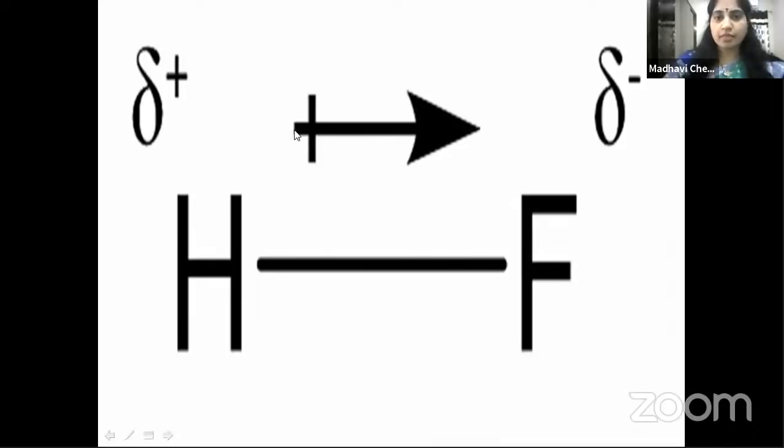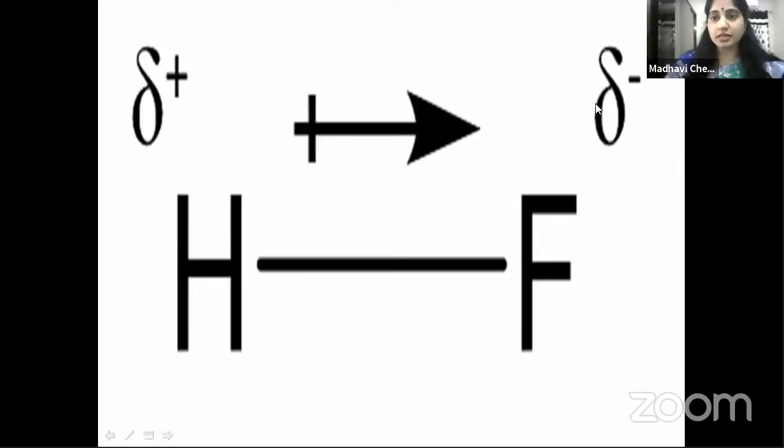The shifting of electrons can be represented with this arrow. Since the pair of electrons moves a little towards fluorine, the head of the arrow points towards the highly electronegative element, and the tail represents the electropositive element. Is it clear? In this case, fluorine is electronegative, so the arrow points towards fluorine, and the tail is towards hydrogen, right children?